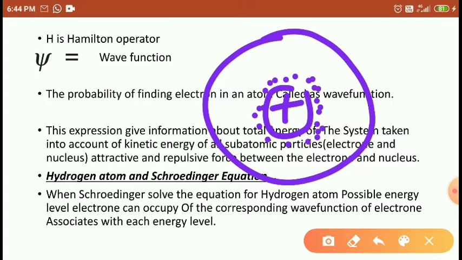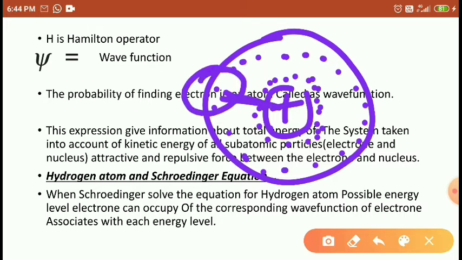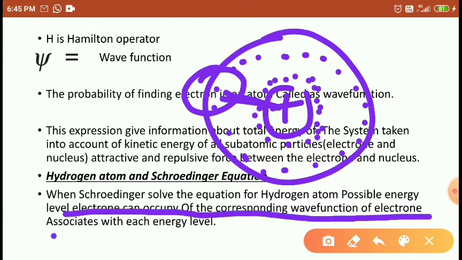When electrons are closer to the nucleus, it means it is low energy. Some electrons are occupied here, and maybe they occupy here, which means electrons are far away from the nucleus, so these are in high energy. Right, students? So the wave function of electrons in the hydrogen atom is associated with the energy.